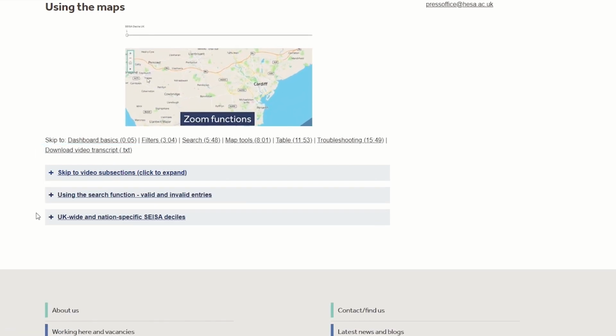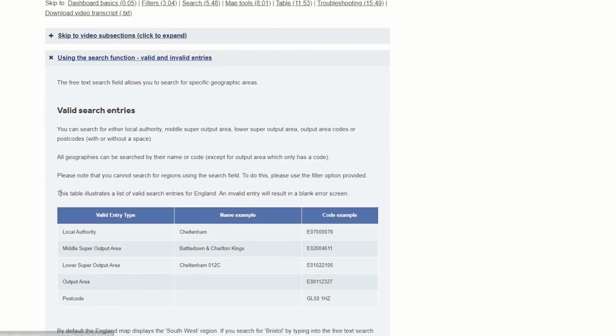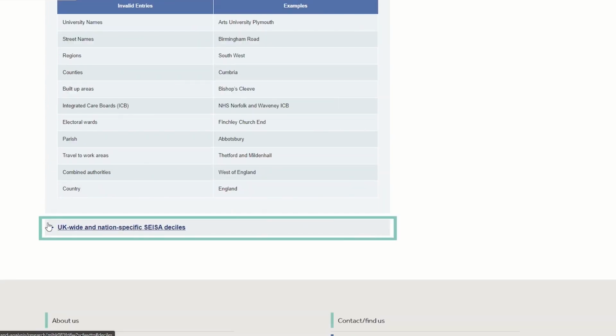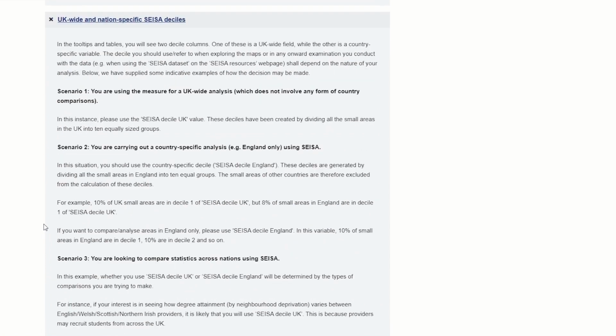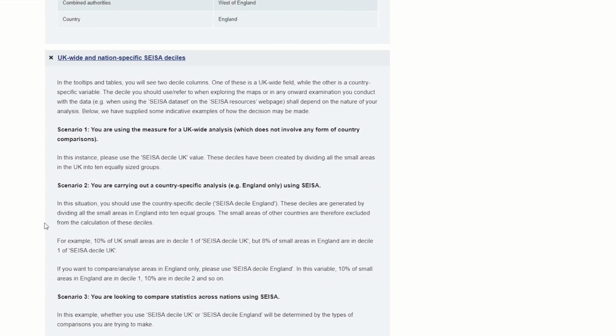At the bottom of the interactive map for each nation, you will see two additional expanding boxes. The first provides users with examples of valid and invalid entries into the search field. The second box explains why we have supplied both a UK-wide and country-specific decile variable in the tooltip and tables underneath the map.